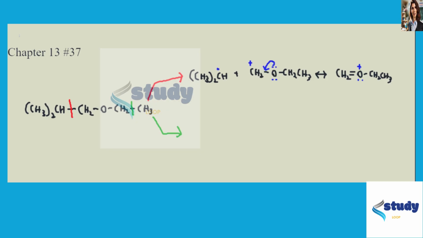And so the same is going to be true if we cleave the green-lined bond. So in that instance, we'll get this methyl radical. So there's our radical. And then we will again get the rest of the molecule.